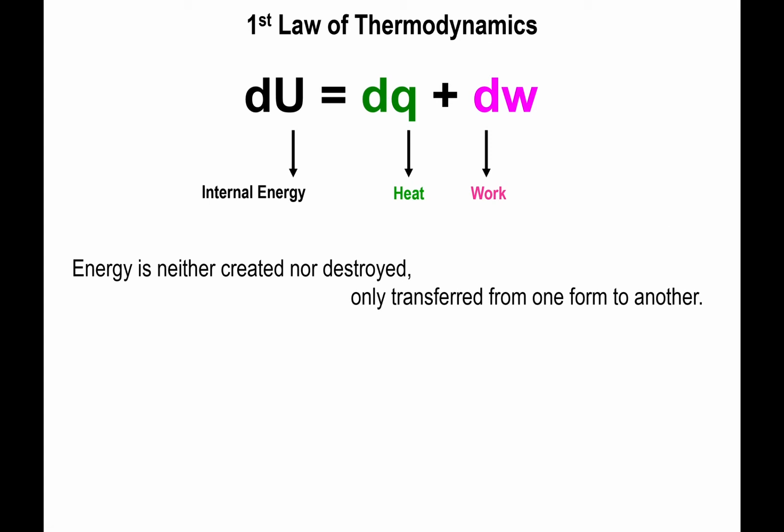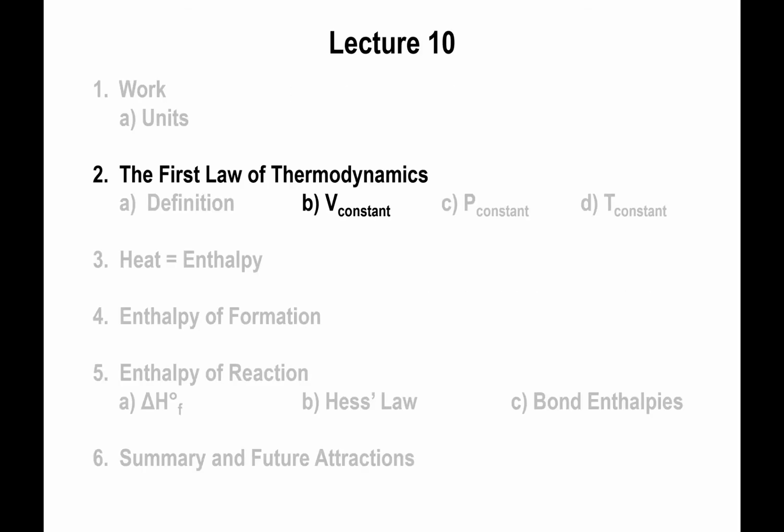What we're going to do in this lesson, however, is actually utilize the equations to calculate the values of heat, work, and internal energy. In order to do that, we have to look at three specific instances at which a measurement can be performed on a gas. The first one is a situation in which the volume is constant. So you have a sealed container, the volume is not changing at all.